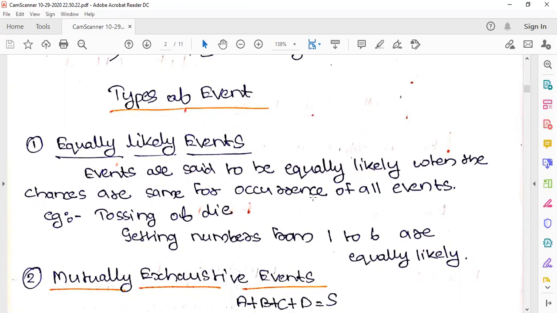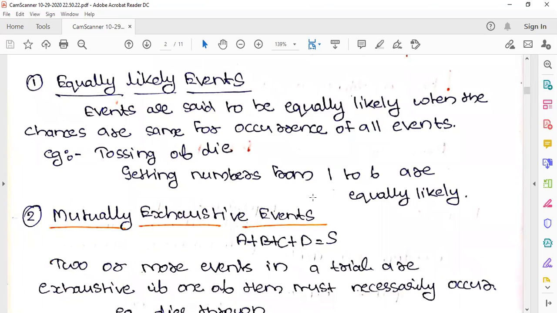Okay. Now the another one, mutually exhaustive. You have mutually exhaustive and you have mutually exclusive. So mutually exhaustive means you have 4 outputs, and all the 4 outputs together will make the sample space.